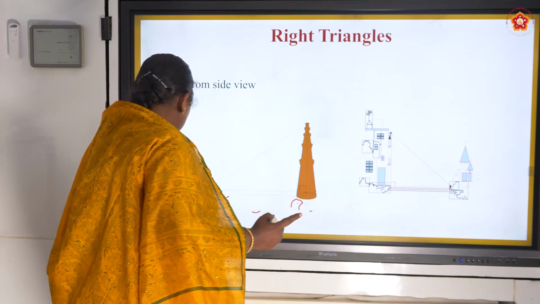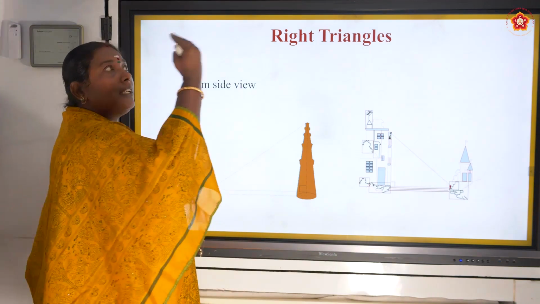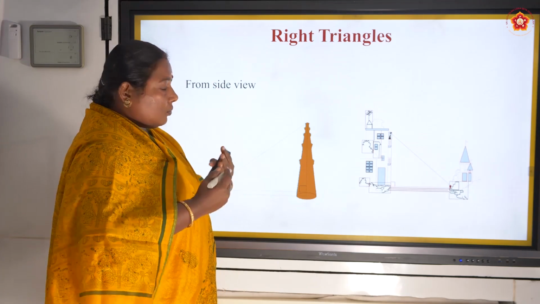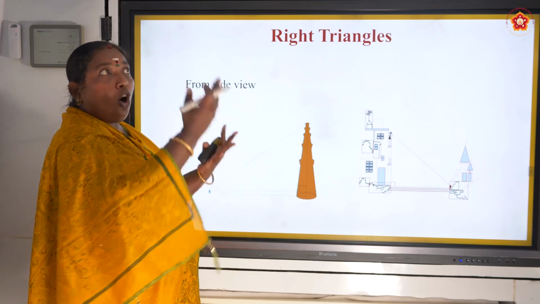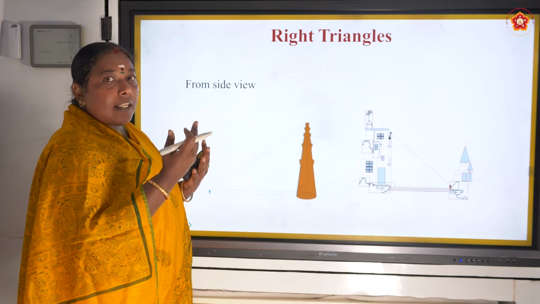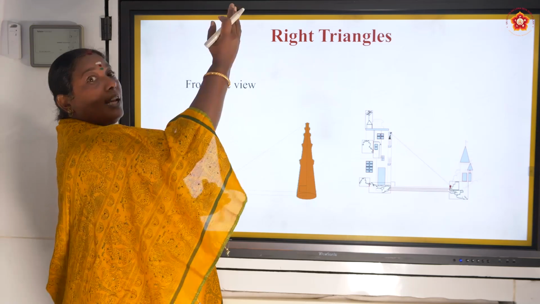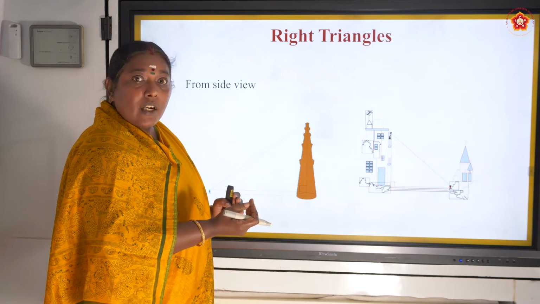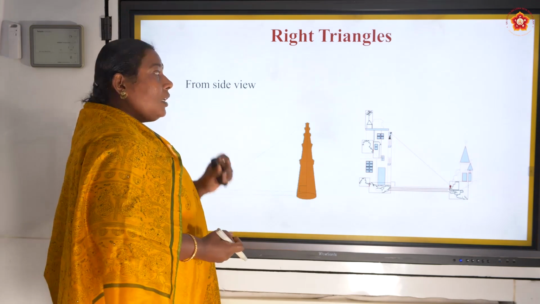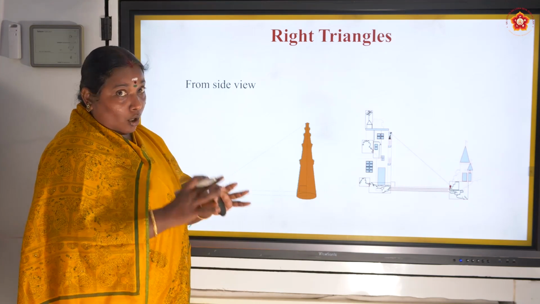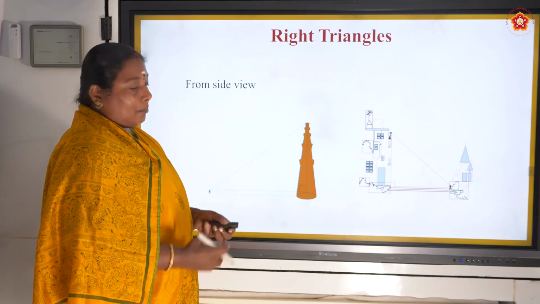So wherever you see the tip of a tree or a building, or else a tall man, think of an LKG boy looking at a college boy, he will be seeing like that. That also creates a right angle. Is it right or not? So surrounding us, too many right angles are there. On that we are going to learn something.